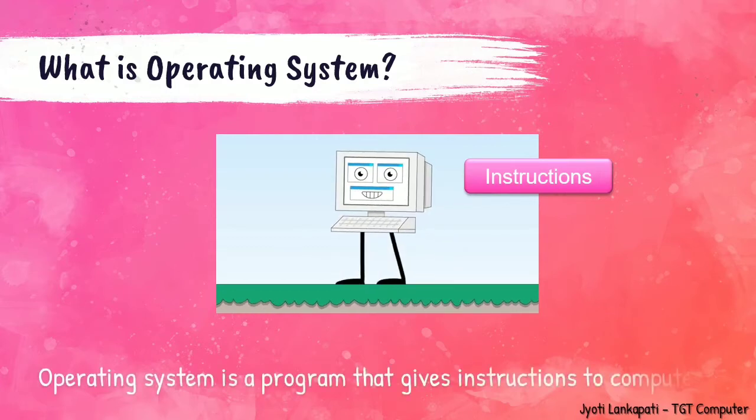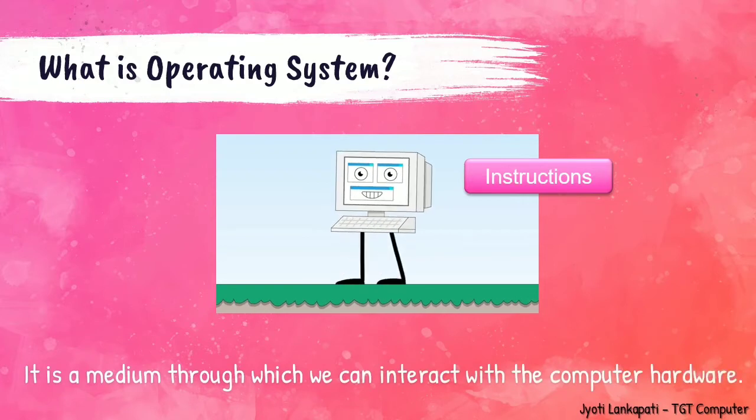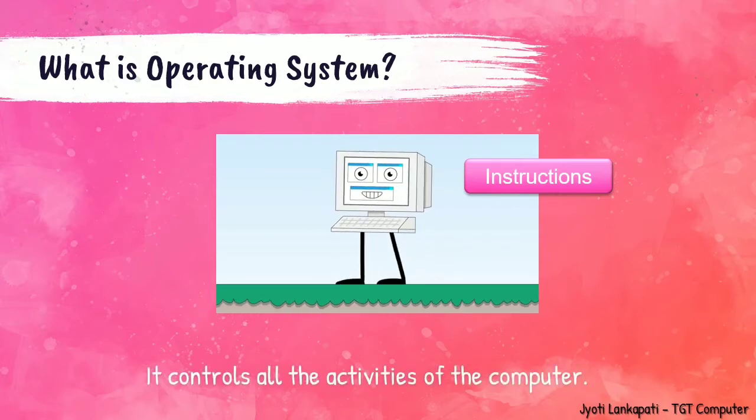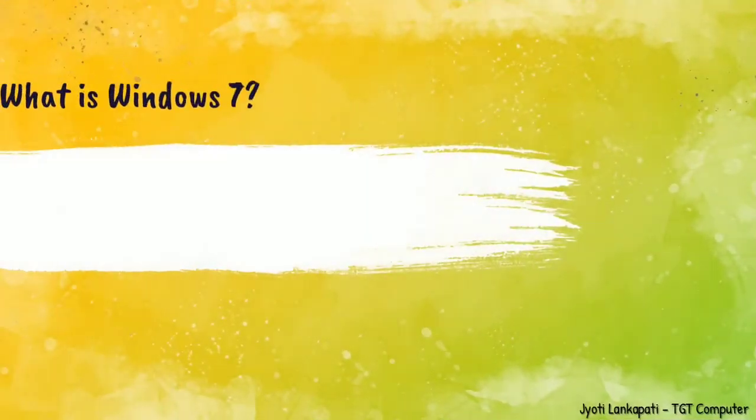Operating system is a program that gives instructions to the computer. Like a mom, it is a medium through which we can interact with the computer hardware. It controls all the activities of the computer. So students, consider operating system as the mother of the computer.